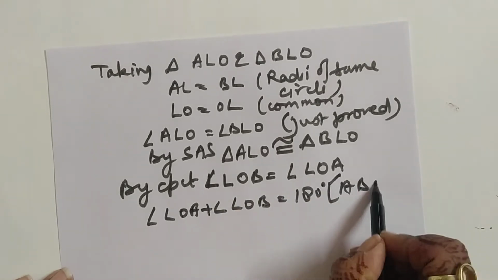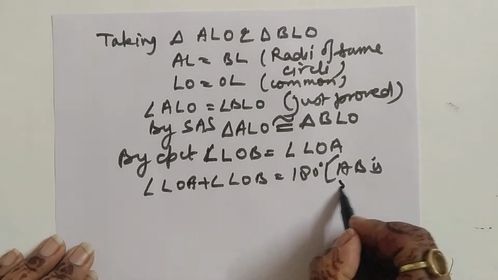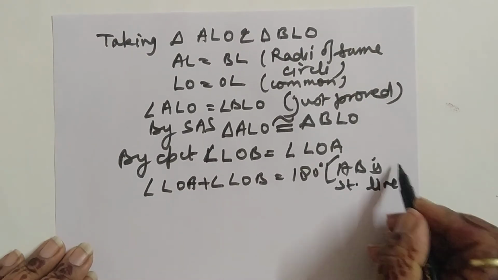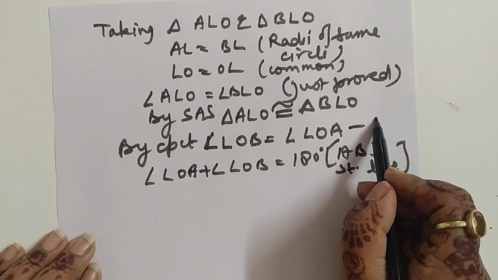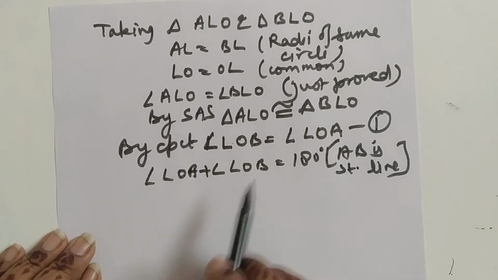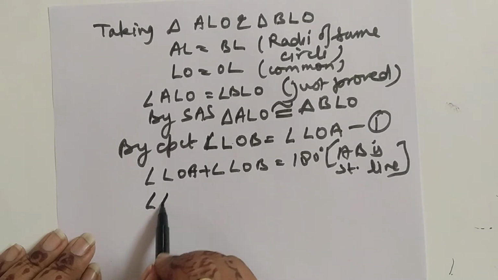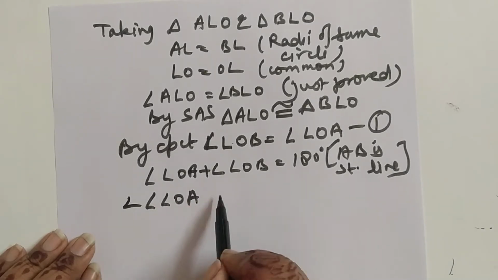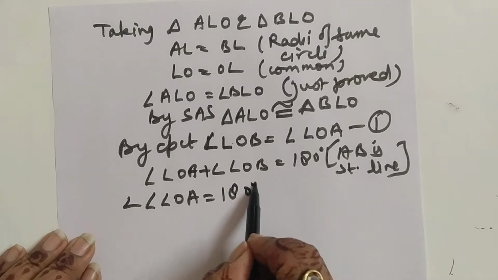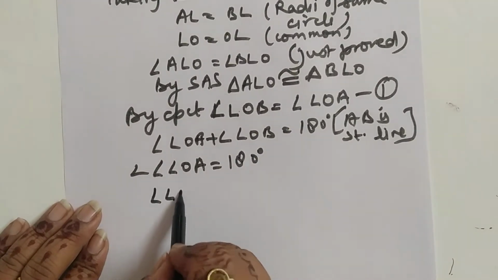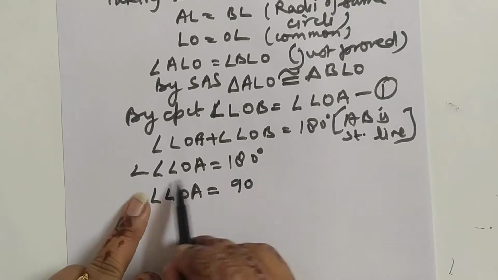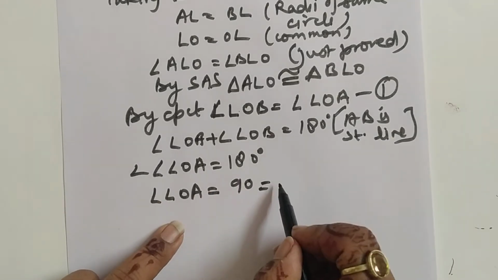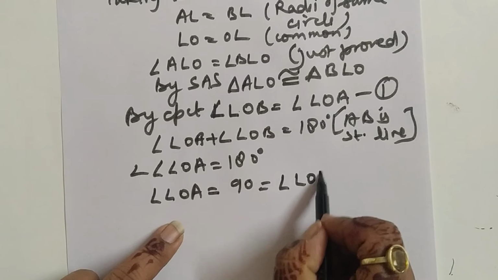We can write AB is a straight line. Now these two angles are equal from before. So twice angle LOA is equal to 180 degrees, or we can write angle LOA is equal to 90 degrees, because 2 will divide 180 degrees, and that is equal to angle LOB.